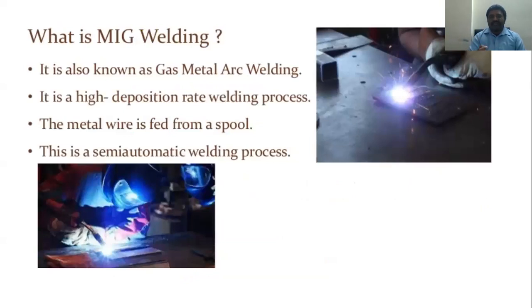As I just said, MIG welding is also known as gas metal arc welding. It has a high deposition rate in the welding process, and here we are using a metal wire, which we can also call a feed wire, from a spool for welding. It is a semi-automatic welding process, we can say.